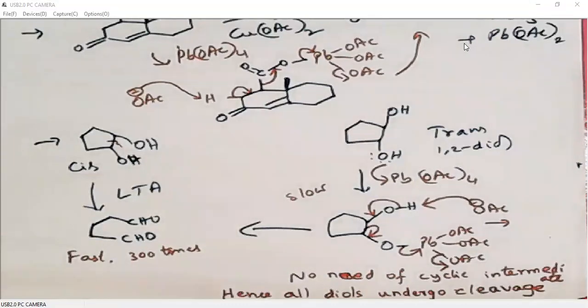So cis diols, the reaction is very fast. When we compare these two, the reaction is 300 times faster in the case of cis. Trans-diol cleavage is slow, but still the reaction works. Why? Because we don't need any cyclic intermediate. So the reaction also works for rigid cyclic trans 1,2 diols.